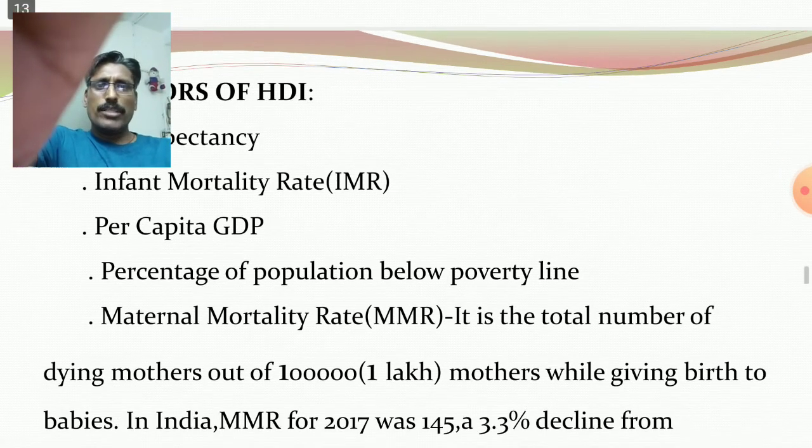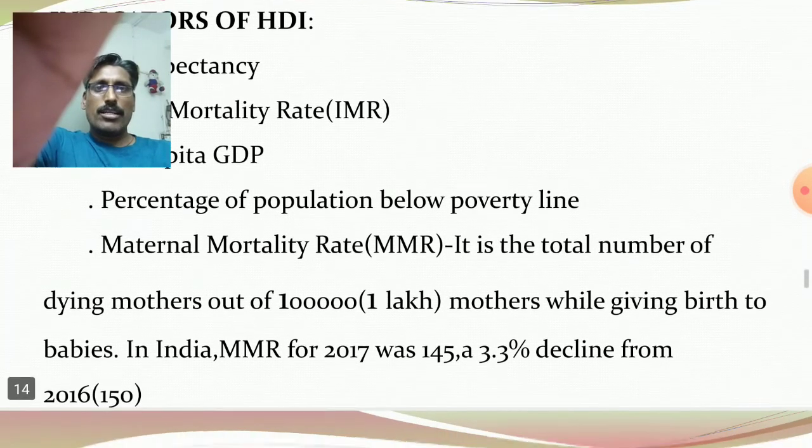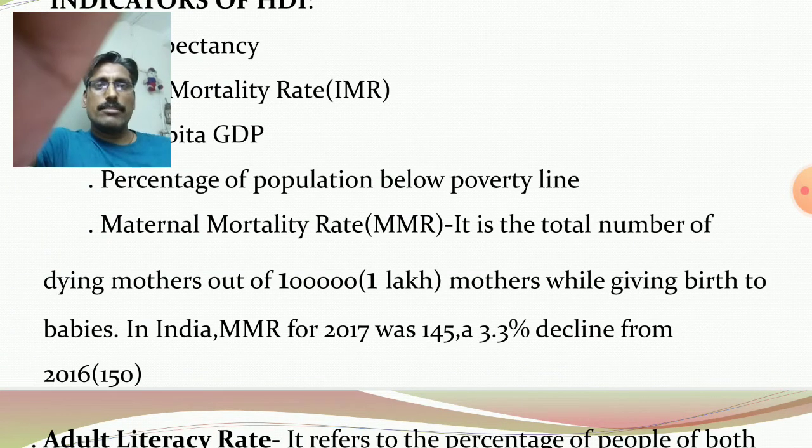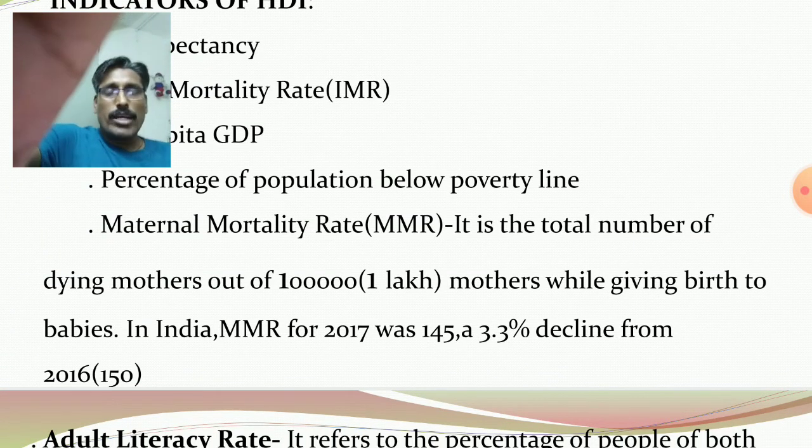Percentage of population below poverty line. Another one, maternal mortality rate. It is also related to the health parameter.